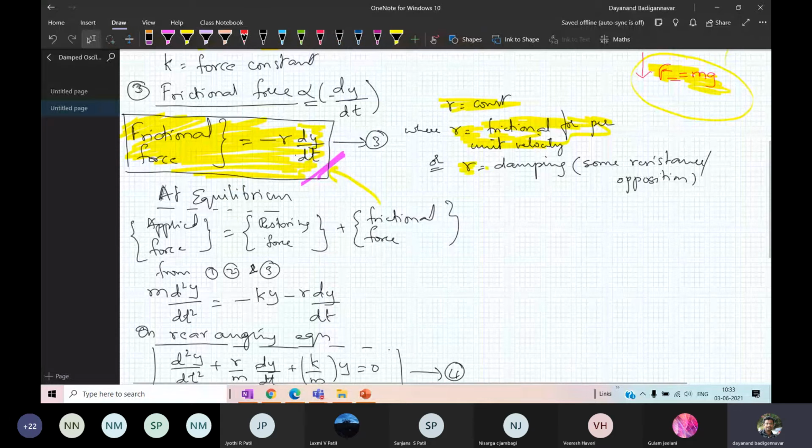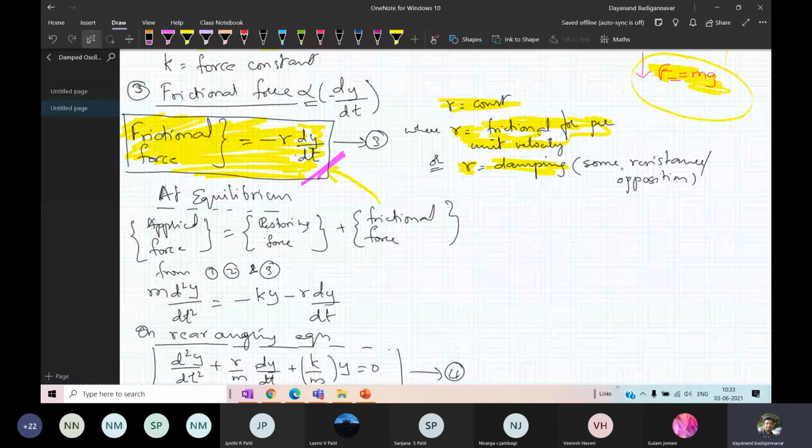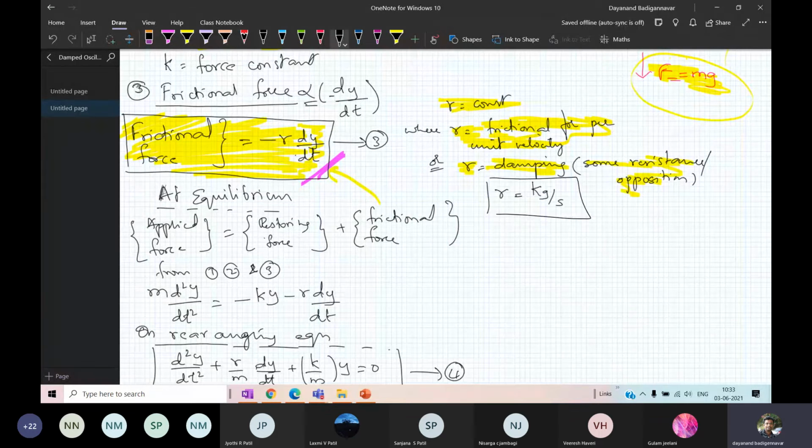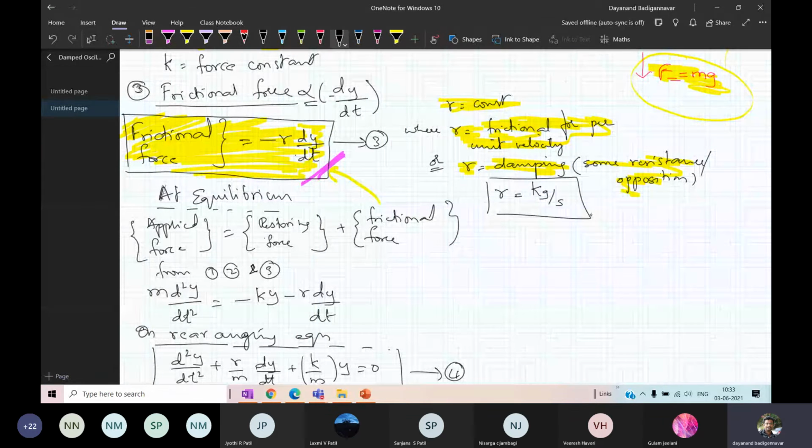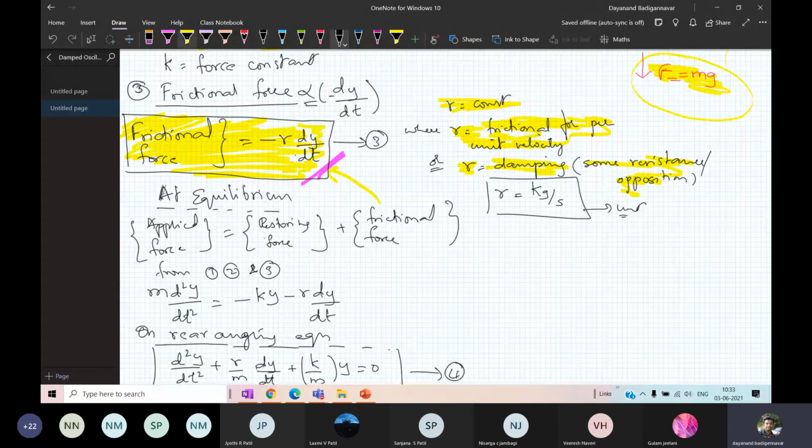Now there is a unit for R. R is given by the unit kg per second. It is in terms of kg per second. This is the unit of R. This is the unit for R.